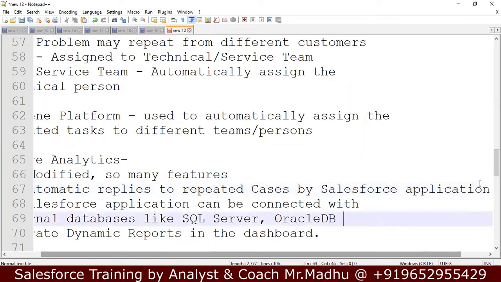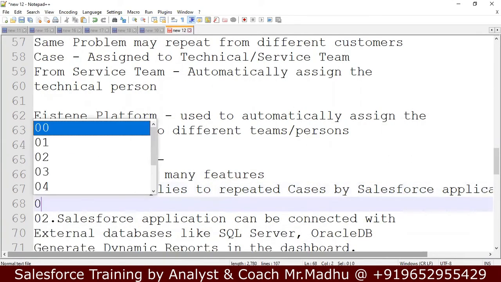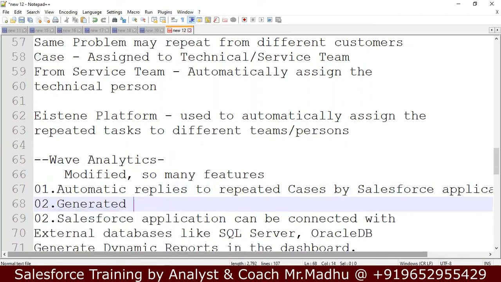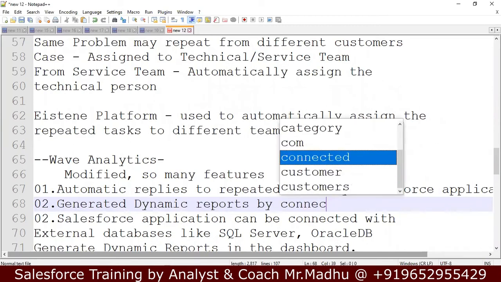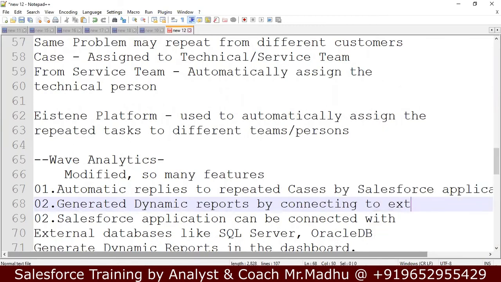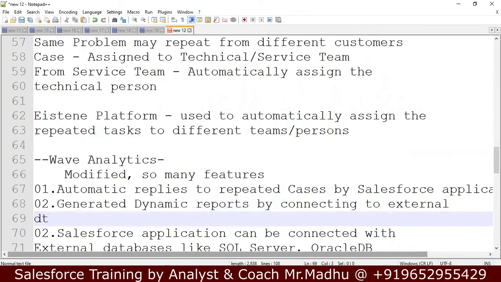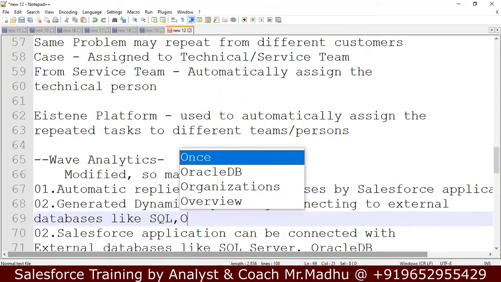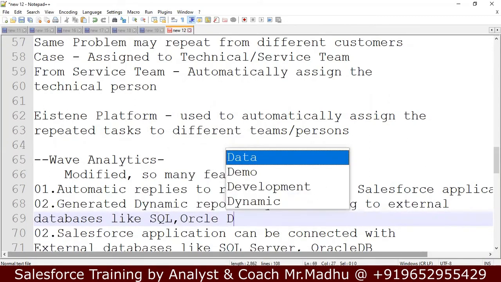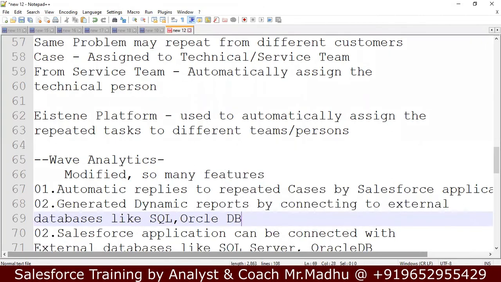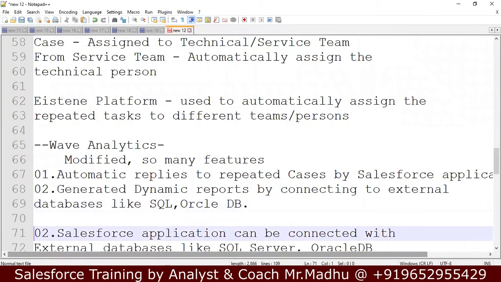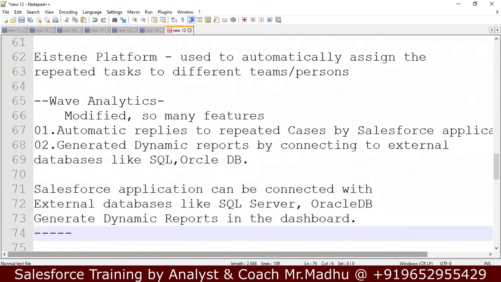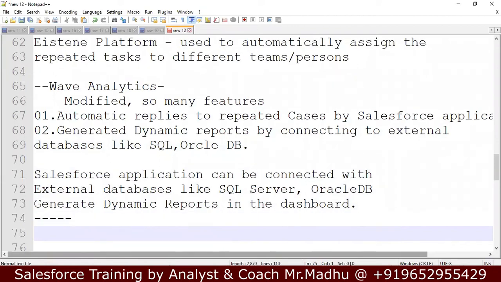And the second thing is to generate dynamic reports by connecting to external databases, like SQL Server, or you can connect to an Oracle database. Any other, even you can connect to an SAP system and generate dynamic reports. This is the information about Einstein Analytics.